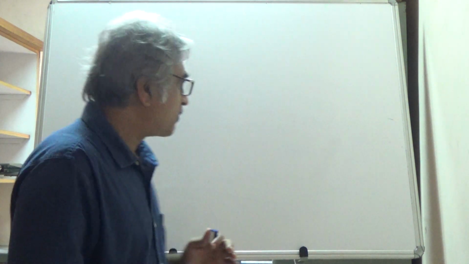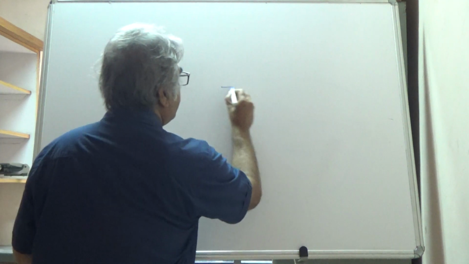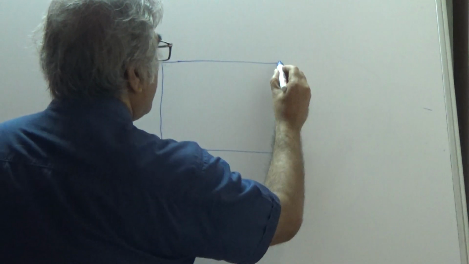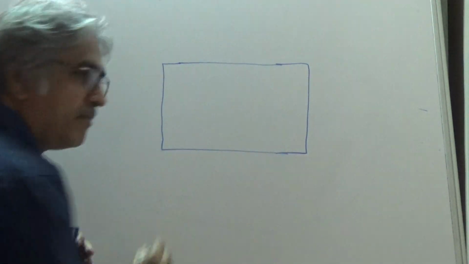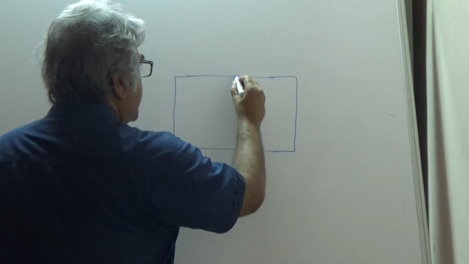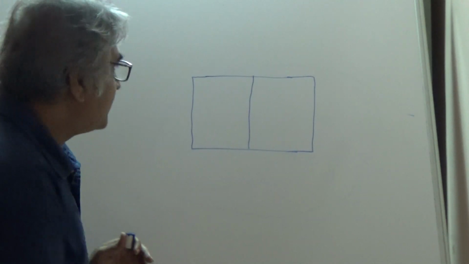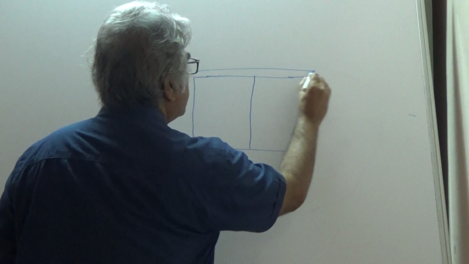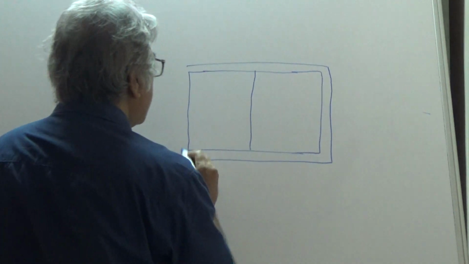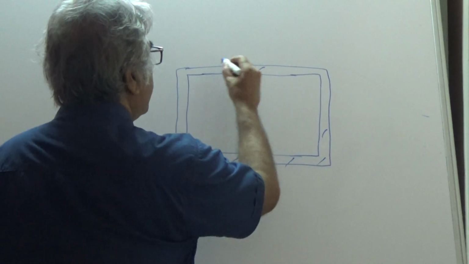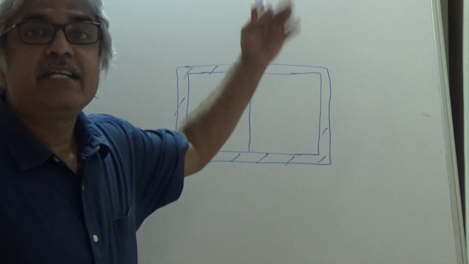Now consider a box made up of two compartments. That means there is a partition here. There are two compartments, and I am insulating this box. This entire box is insulated, meaning there is no heat transfer.